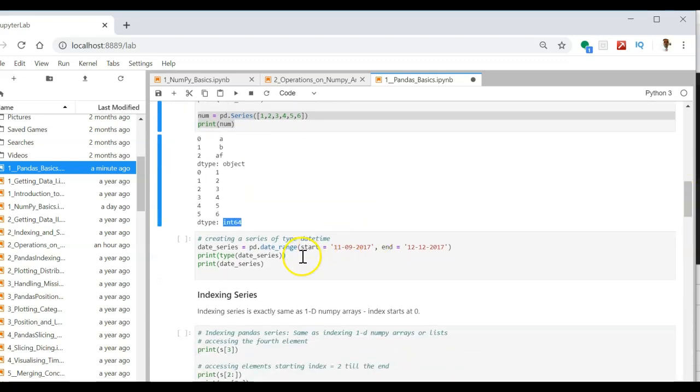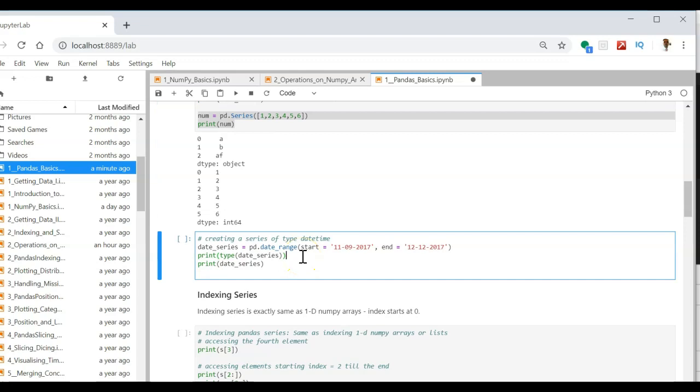You can also create a series of time and date. For this you have pd.date_range, which is a function in the pd library. pd is actually the pandas library, and the start date is 11th of September and the end date is 12th of November.